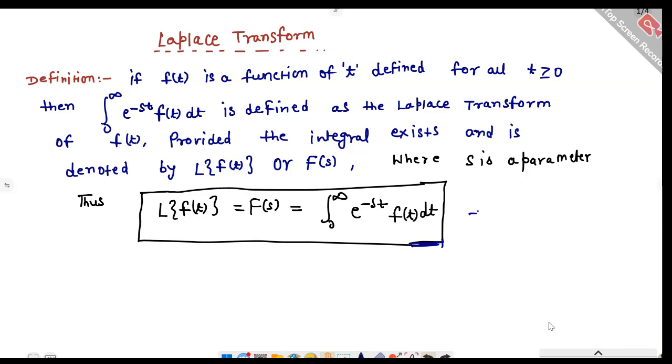Alright, let's start with the definition. Suppose we have a function f(t) defined for all t greater than or equal to 0. Its Laplace transform is given by L of f(t) equals the integral from 0 to infinity of e raised to the power minus st times f(t) dt. This formula looks heavy, but don't worry. It simply means we are converting a function of time f(t) into a new function capital F(s).